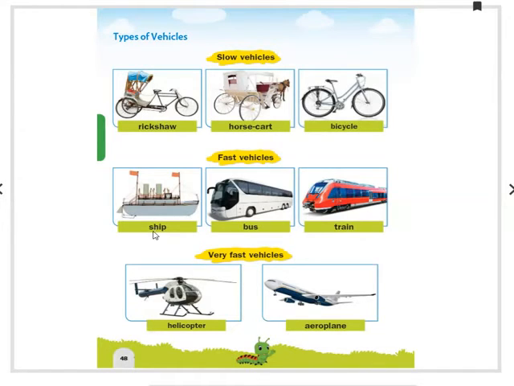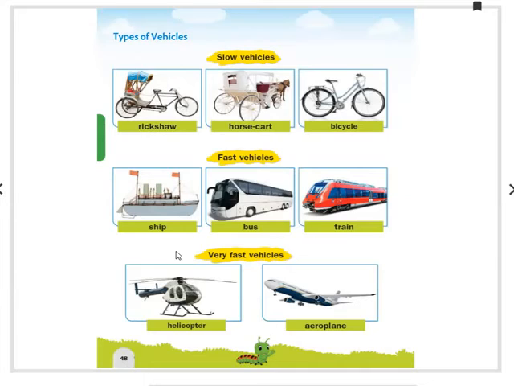Fast vehicles: ship, S-H-I-P, ship. B-U-S, bus. T-R-A-I-N, train. And also car is there, metro is there. These are also fast vehicles. Yes, they go faster, no? A bus goes faster than a bicycle, isn't it? So these are fast vehicles, and very fast vehicles are helicopter, aeroplane. And also the rocket is a very fast one.